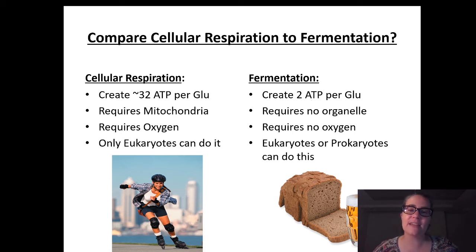Cellular respiration, on the other hand, has some negatives: you have to require a mitochondria to do all 4 steps. Oxygen is required to do that last step, but that's where we make most of our ATP. So we say the whole process is aerobic. And only eukaryotes would be able to do all 4 steps, because a mitochondria is an organelle, right? So that would be something that you would only see in a eukaryotic kind of cell.